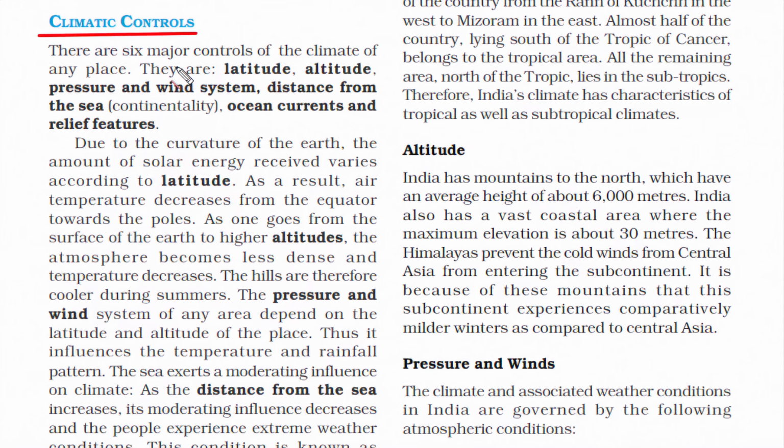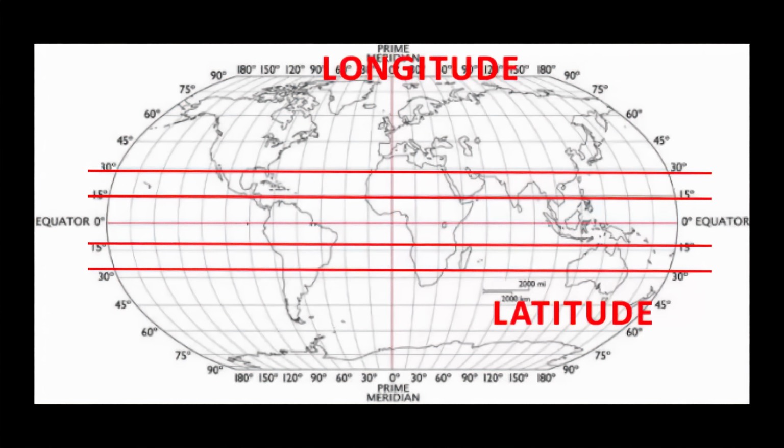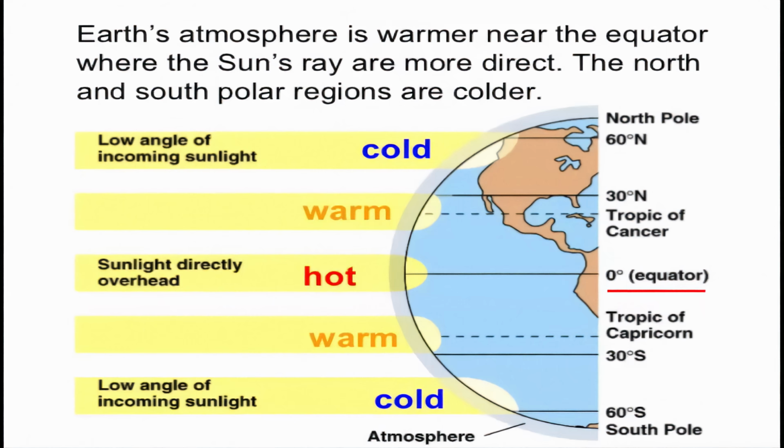So always remember, the climate of any place has 6 major controls. They are latitude, altitude, pressure and wind system, distance from the sea, ocean currents and relief features. While latitude is one of the options, latitude is the horizontal line and longitude is the vertical line. So you see, the equator is a latitude, right? And it's very warm at the equator because the sun rays fall directly on the equator.